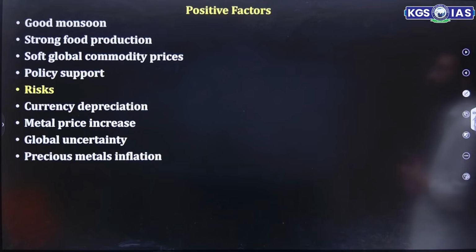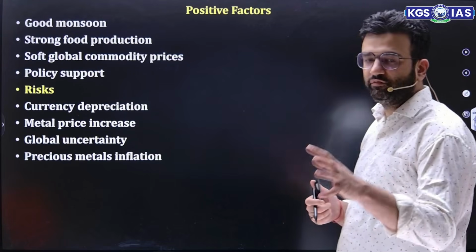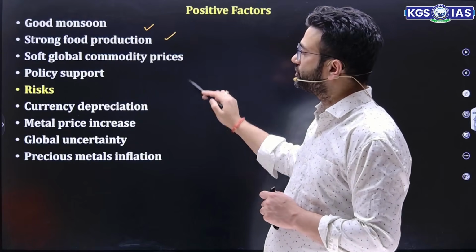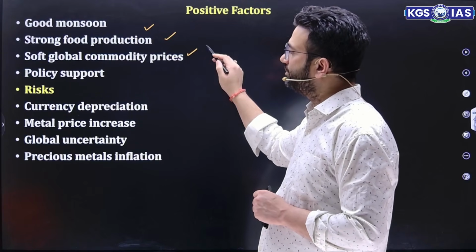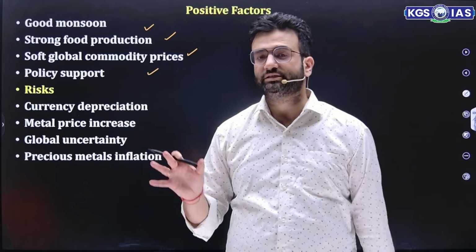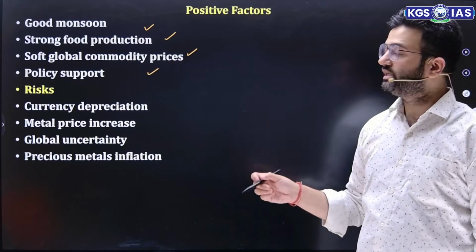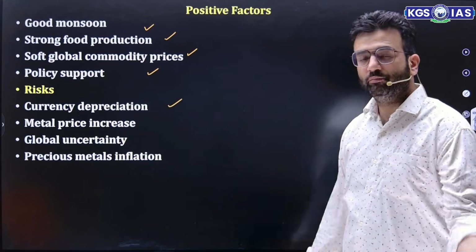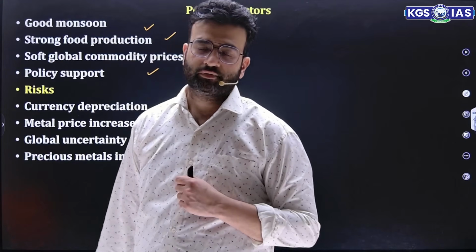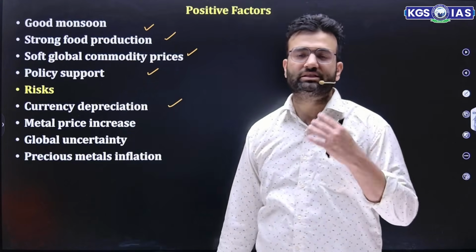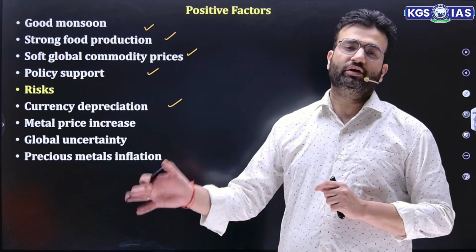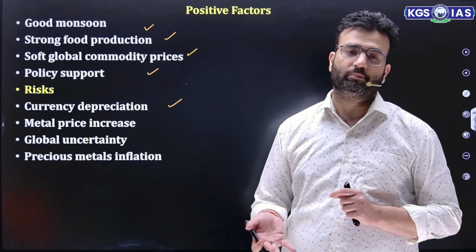Now the positive factors, why is inflation under control? Because of good monsoon, strong food production, soft global commodity prices, and policy support by the government. But again, the risk is again looming. The reason is currency depreciation. The more the rupee depreciates, the more the import cost increases. And as I mentioned, pulses, edible oils, crude oil, all these things we import a lot. So if the currency depreciates, we need to pay more money.